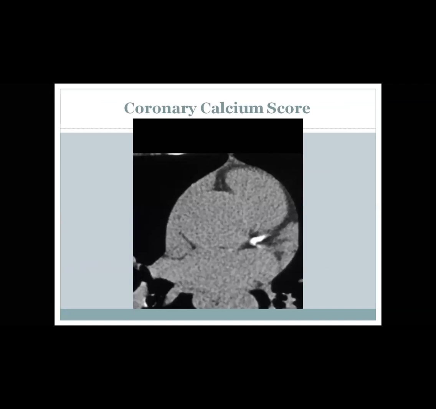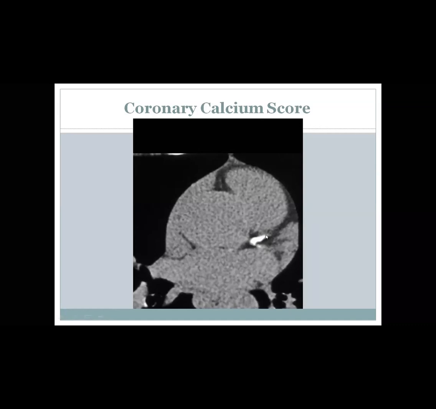So this CT for coronary artery calcium score, as we see, just go back to the anatomy quickly. This is the aortic root. This is the left atrium. This is the interatrial septum. This is the non-coronary cusp. This is the left coronary cusp. This is the right coronary cusp. So this is the left main. There is a chunk of dense calcium in the left main. Calcium in CT appears white. Also, in the proximal LAD, there is dense calcification.